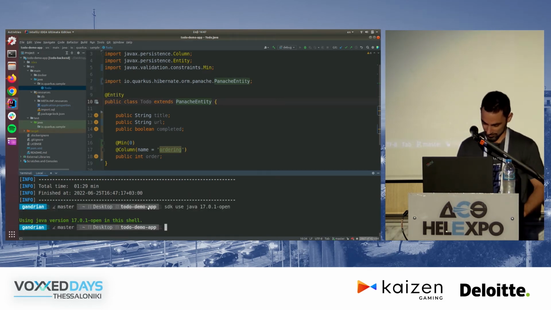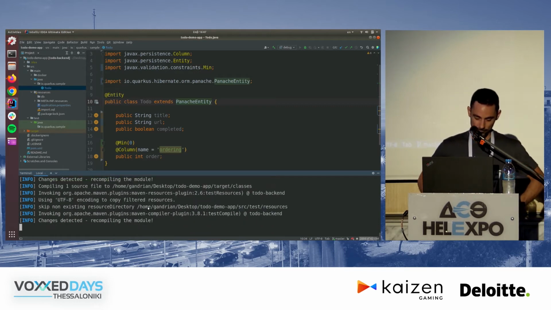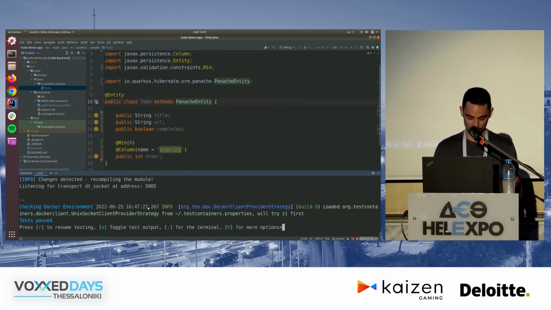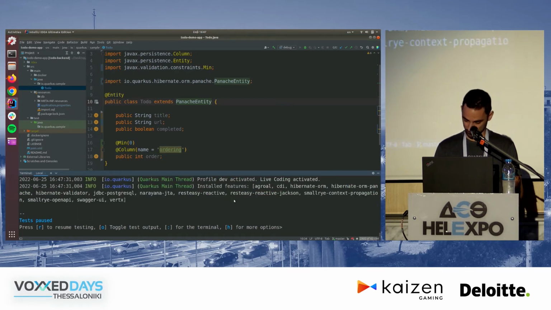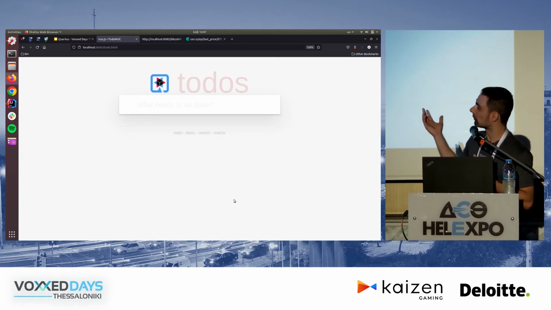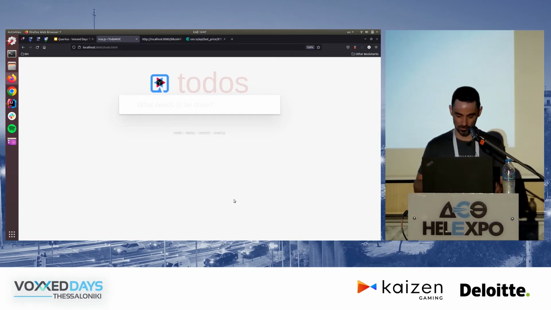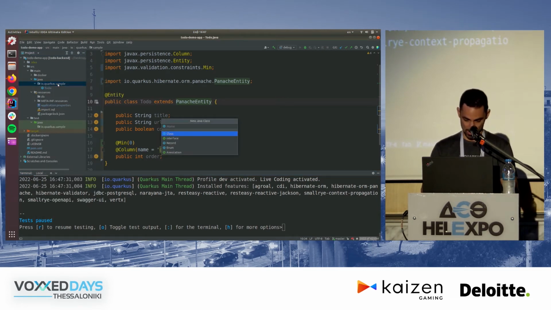But I can save myself. I'll use Java 17, start again, and hopefully this time things will be better. And okay, so refreshing, and obviously I haven't exposed my to-do endpoint, right? So I'm not going to see anything here. Now what I have to do is expose it. So let's go and add a way to expose it.